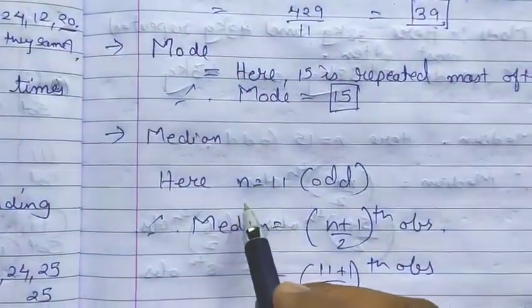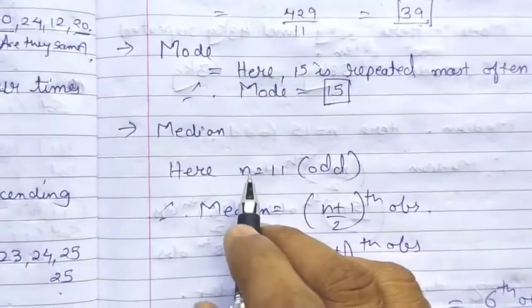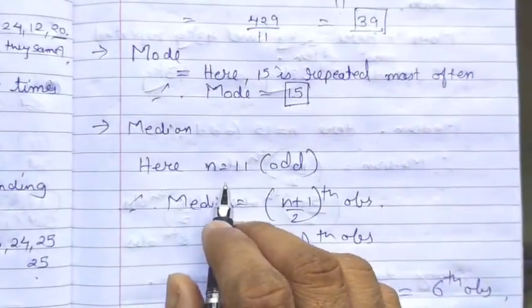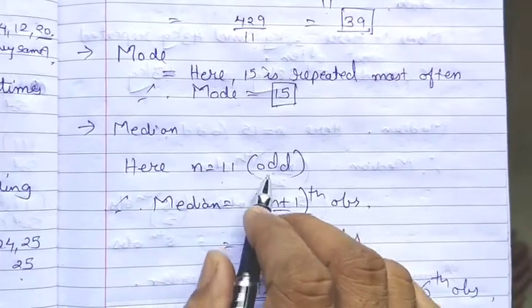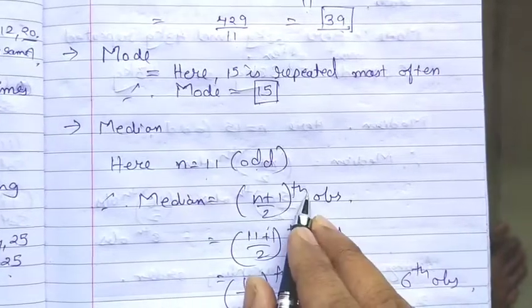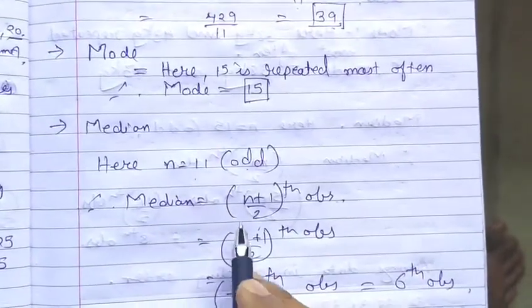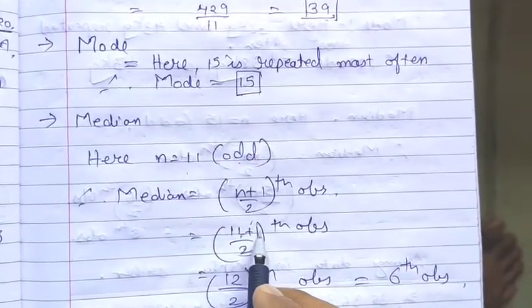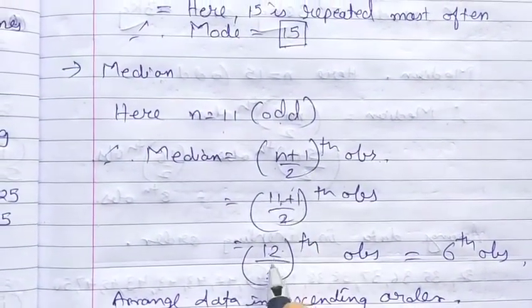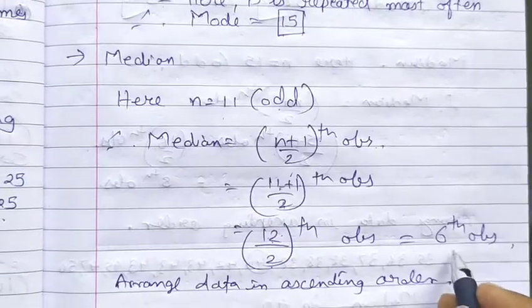Then median. Now here the runs scored by 11 players are there. So your value of n is 11. That means 11 is an odd number. So your formula for median will be the (n plus 1) upon 2 th observation. In place of n, write down 11. 11 plus 1, that is 12, divided by 2, so you will get the sixth observation.